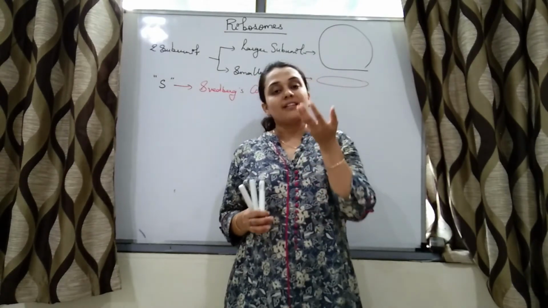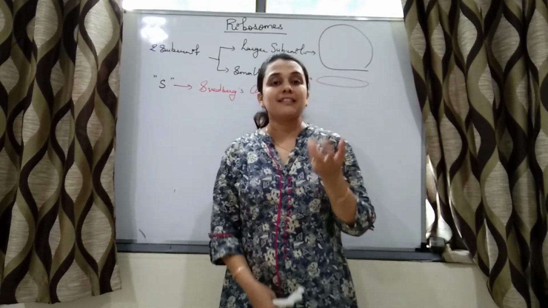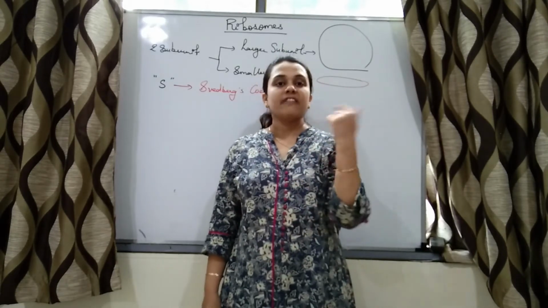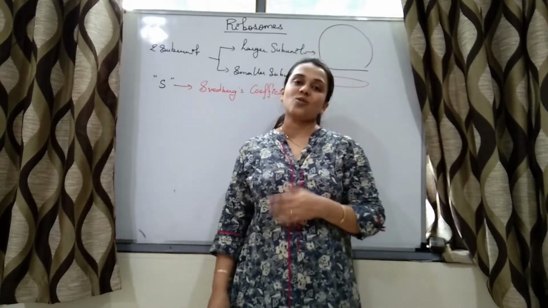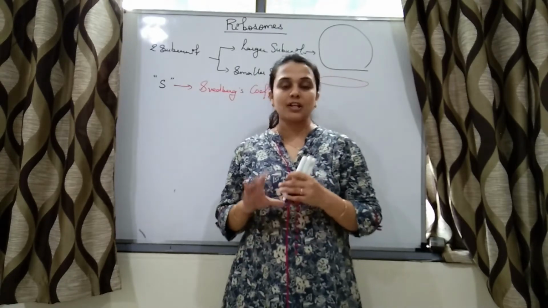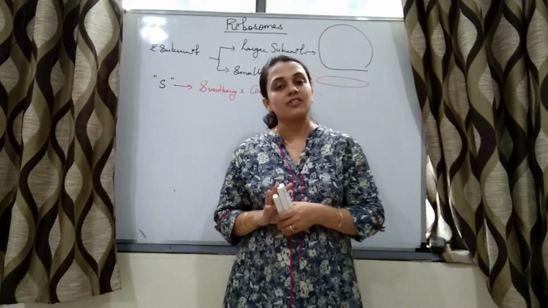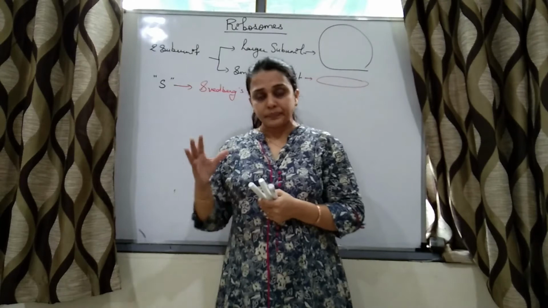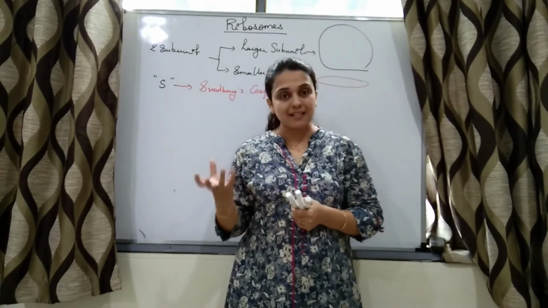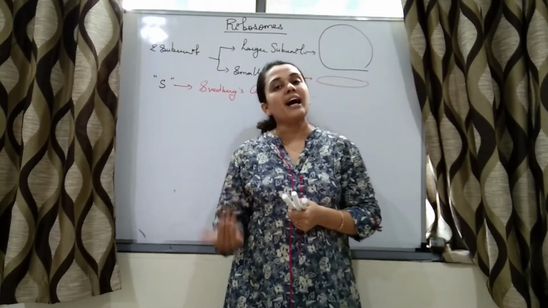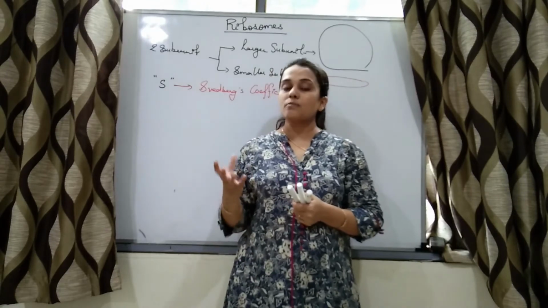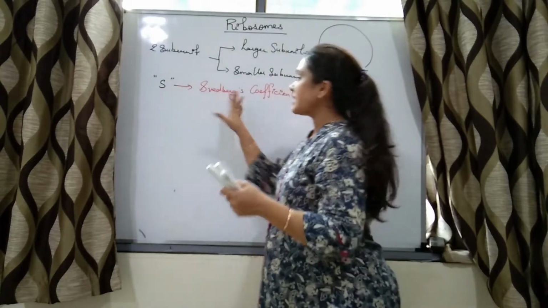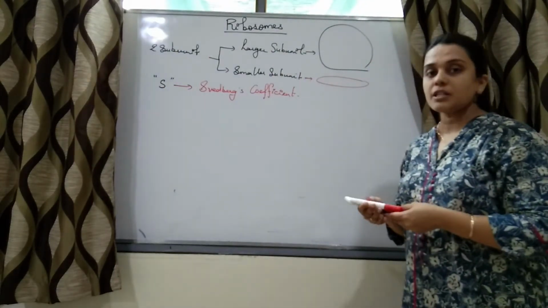The rate at which these ribosomes sediment, that is, settle down when they are rotated, is called Svedberg's coefficient. It depends on the density of the ribosome. If ribosomes are denser, their sedimentation rate will be higher. If ribosomes are lighter, their sedimentation rate will be lower. So S stands for Svedberg's coefficient.